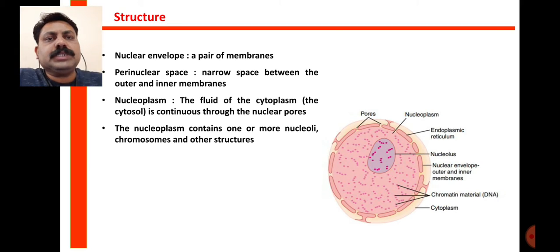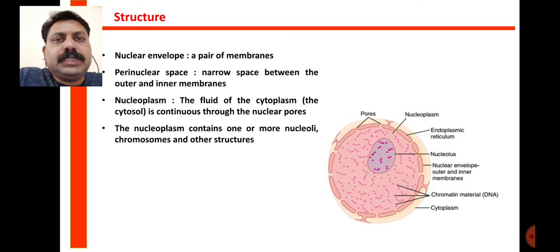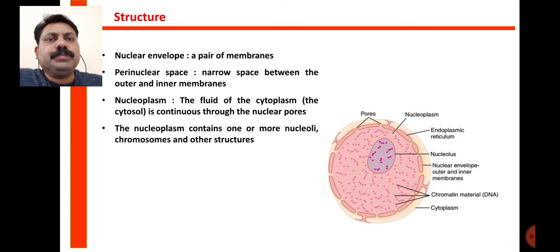The chemical constitution is more or less similar in nucleoplasm as well as in cytoplasm, but in the cytoplasm all the other organelles are distributed, whereas in the nucleoplasm the nucleolus and chromatin are the important constituents. Chromatin, I repeat, is made of proteins as well as DNA, and the chromatin is present in the nucleoplasm, and this nucleoplasm also contains one or more nucleoli.